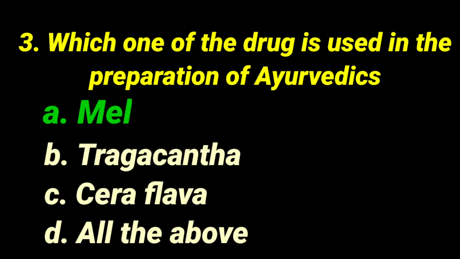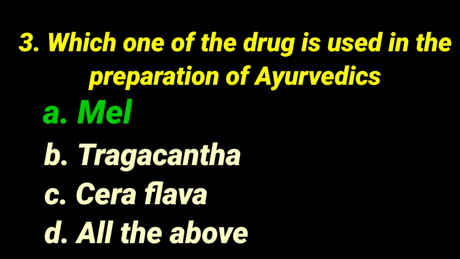Question number 3: which one of the drugs is used in the preparation of Ayurvedics? Mel, that is honey. Another name of honey is mel. It is used as a vehicle in some other Ayurvedic formulations. Then Tragacantha, it is only for external use, sometimes very rarely used as a stabilizer in the ice cream industry, so it is not the correct answer. Then Cera flava, that is beeswax, will not be used for internal purposes. All of the above is not the correct answer. So the correct answer is honey.